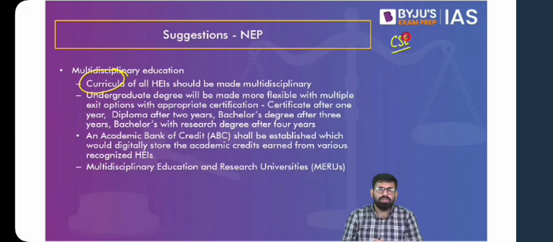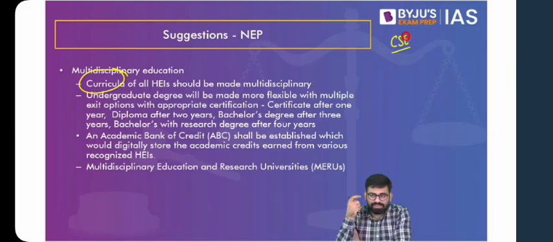Now they also talk about dealing with this problem of dropout. We see that the dropout rates are very high in our higher education system as well, the way they are very high in school education. And what happens? You have taken admission after 12th standard, say in an engineering course. Now, if you drop out of the engineering course in third year because of any reason, say family emergency or financial problems, the basic qualification that you will have is that of 12th standard. These 3 years that you have invested in that education are completely lost.